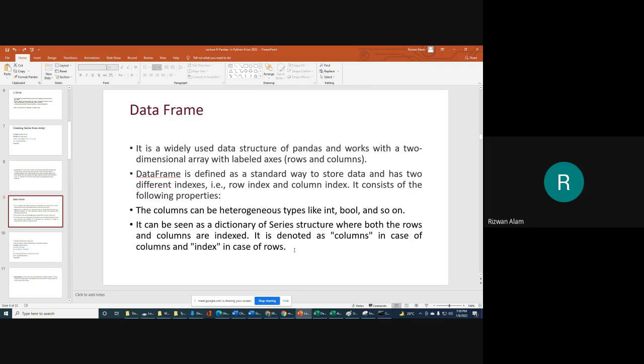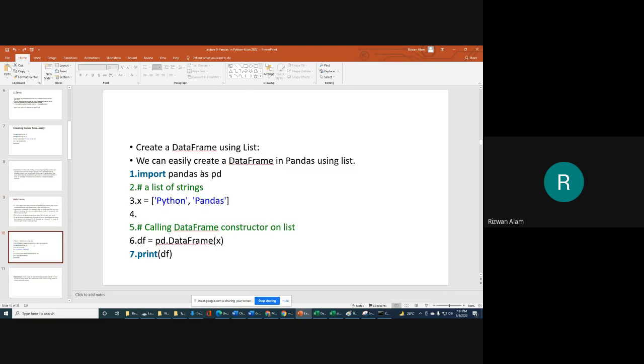So we can assume this data frame as a dictionary of series. Dictionary of series means the first series, then the next series, then the third series, arranged like that, becomes a data frame. We will take an example for that, then it will be easy to understand.